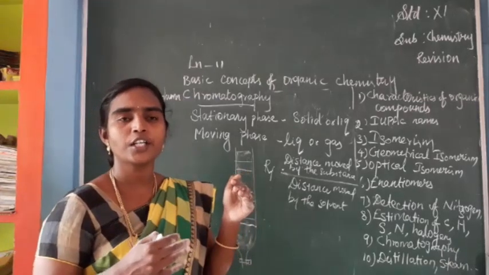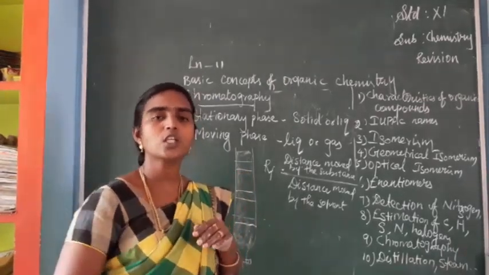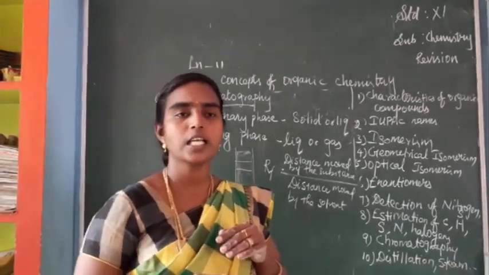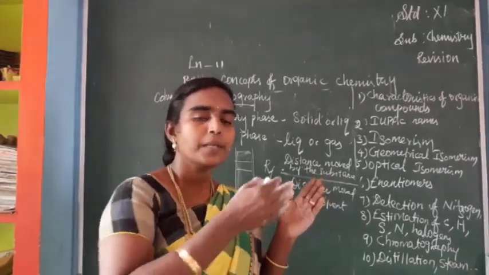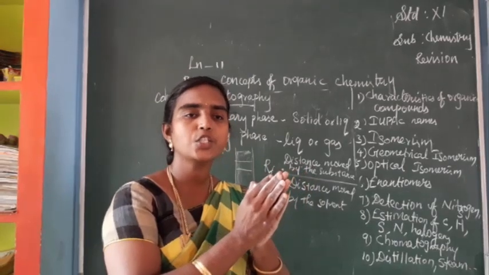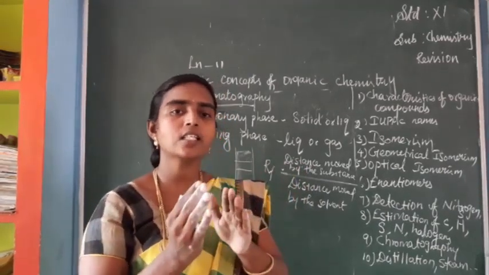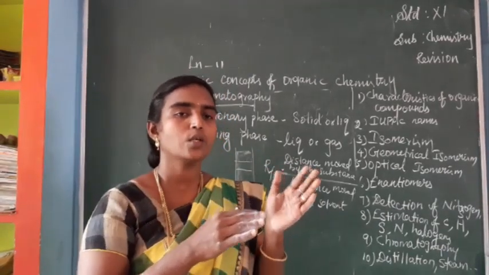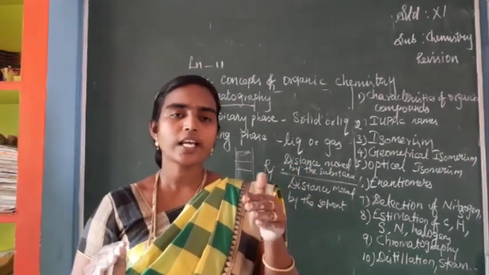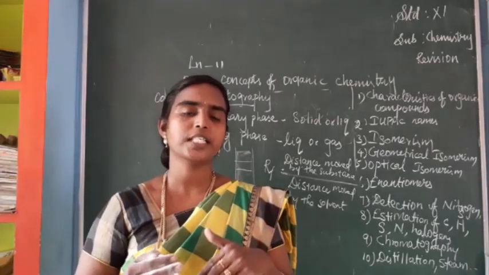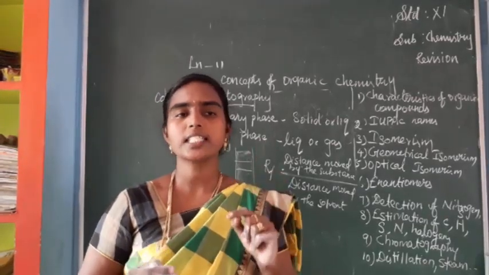What is the definition of enantiomers? Enantiomers are optically active substances. They have the tendency to rotate plane polarized light in either a clockwise or anti-clockwise direction. Such compounds are called enantiomers. Next we have seen the conditions for optical activity. Two conditions are there.